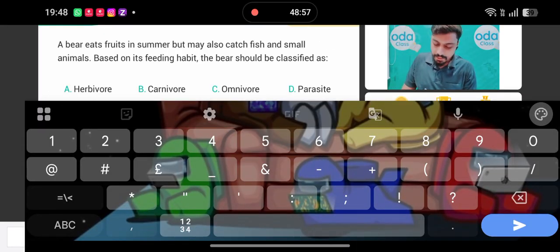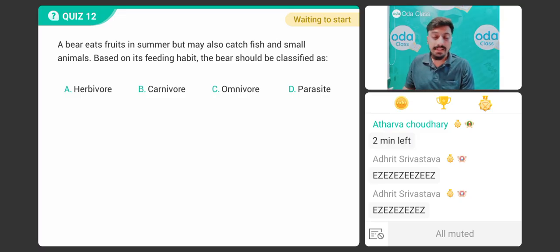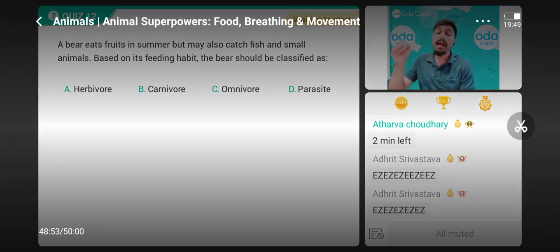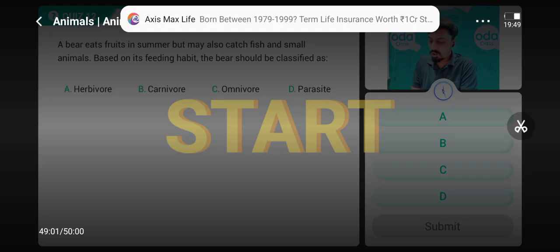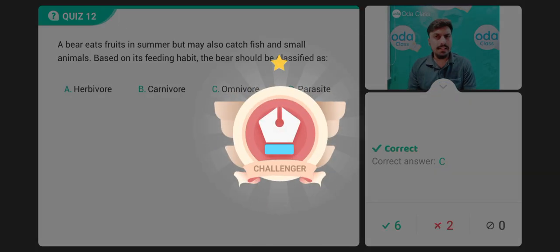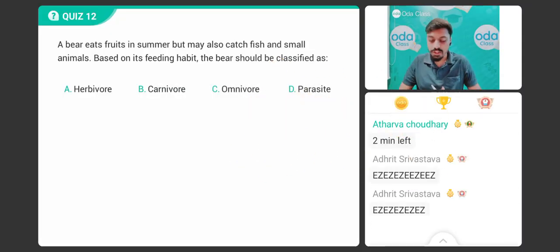Okay, so everyone, last question, a very important question, and easily you guys can solve it. A bear eats fruit in summer, but may also catch a fish and a small animal. So, based on the feeding habit, the bear should be classified as dash. Bear किस चीज में classified होना चाहिए? Herbivorous, carnivorous, omnivorous, parasite. He is eating animals as well as he is eating fruits. So quickly tell me what it is called. What is this animal called? क्या बात है, very good. If you are answering this question, this means कि आपके पास काफी सारी information है.